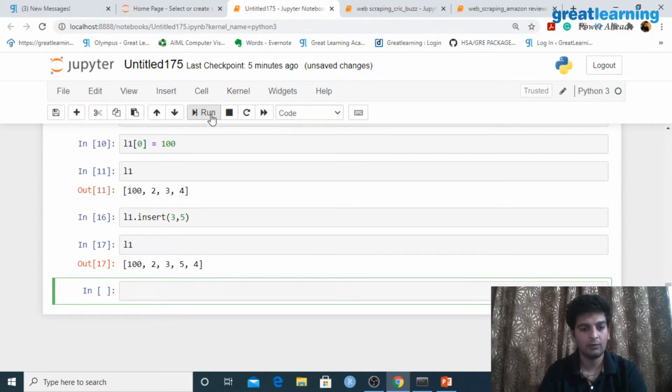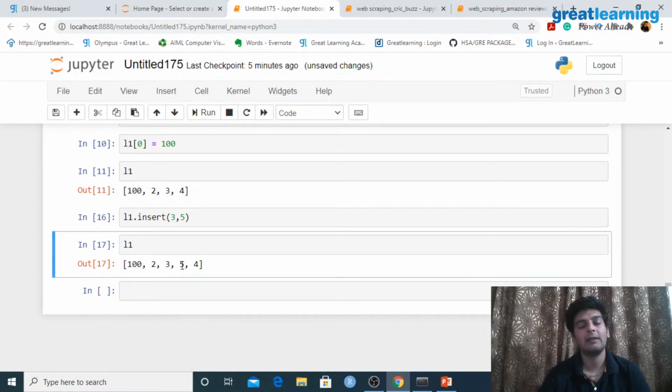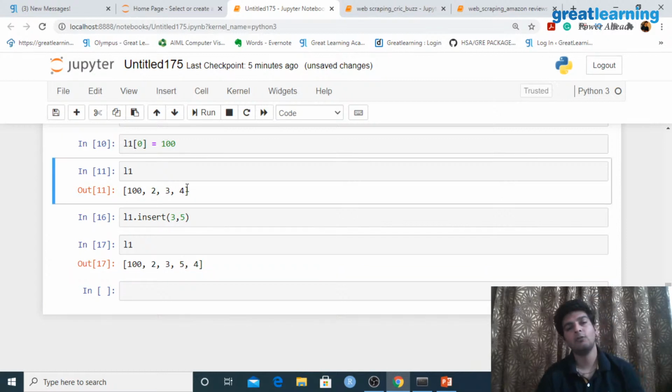Now let me print out over here. So as you see, I am inserting the value 5 at index 3. So what is index 3? 0, 1, 2, 3. Right, so initially I had the value 4 at index 3, but instead of this, I am inserting 5 at index 3, and this value goes one step to the right. So I can also add new values in my existing list. So that is why a list is called mutable. And if I want to delete some elements from a list, that is also something which can be done.